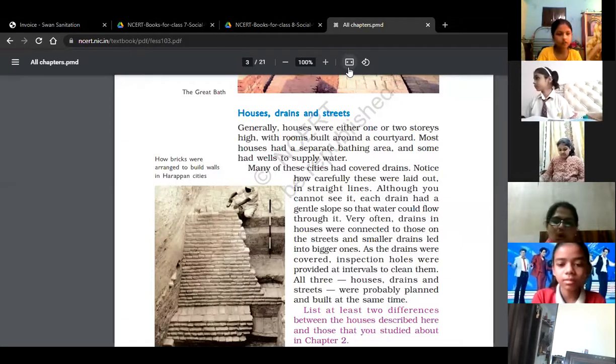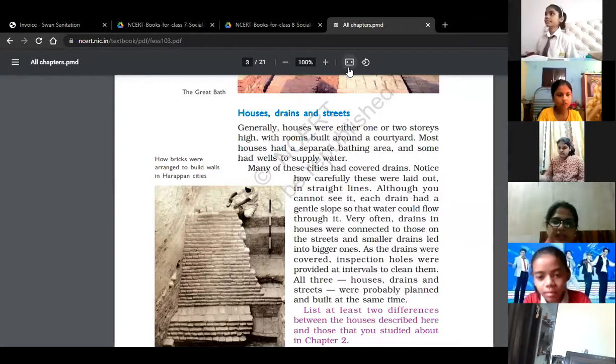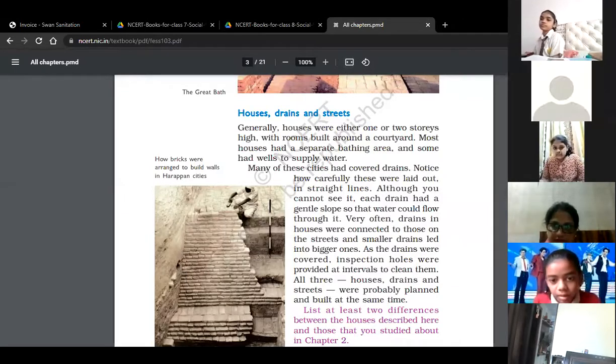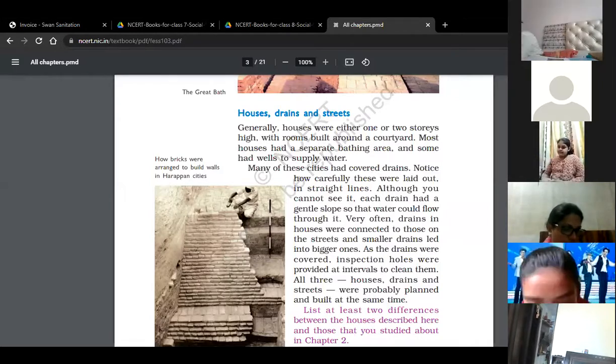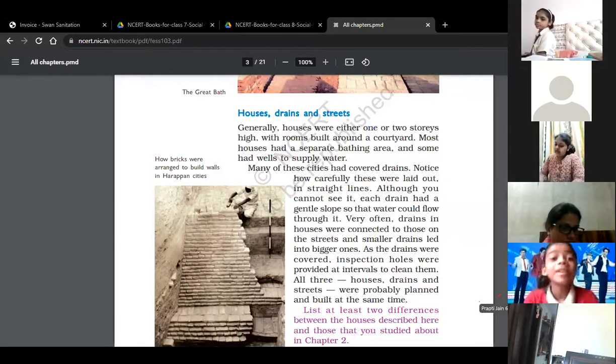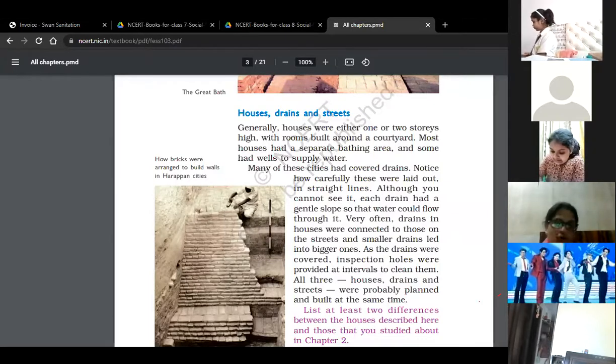Okay. Now, Punit Anand, please read the chapter. Yes, ma'am. Life in the city. A Harappan city was a very busy place. There were people who planned the construction of special buildings in the city.